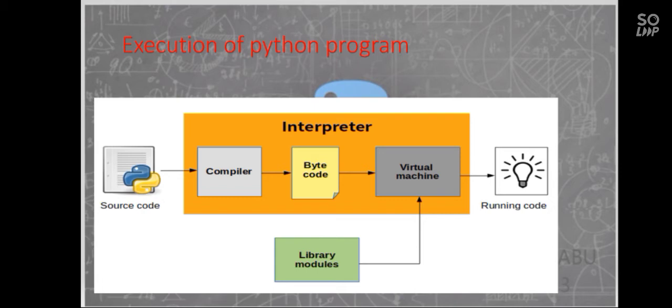First, source code. The code we type is called source code. That code will be compiled by the compiler. That code is converted to bytecode. The bytecode goes to the virtual machine. The virtual machine connects to libraries, any mistakes or errors are shown, and the code will be run. The result of the run is called the output.